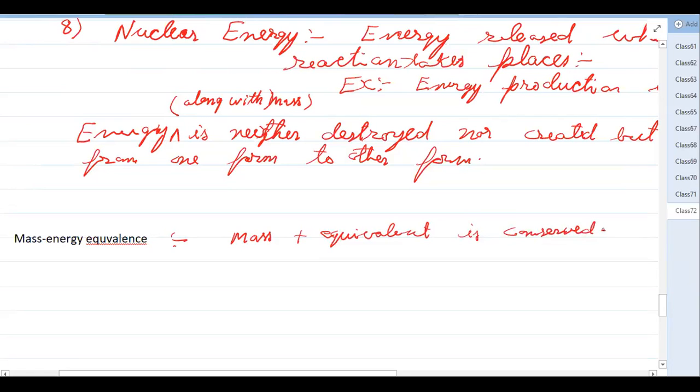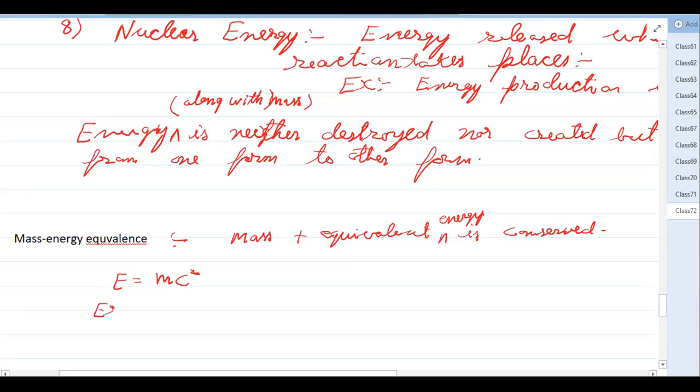Some mass is destroyed and that mass appears as energy. The relation between mass and energy is E equal to mc square. If you have 1 gram mass destroyed, corresponding to that you will have some energy created. So the formula is given by this.